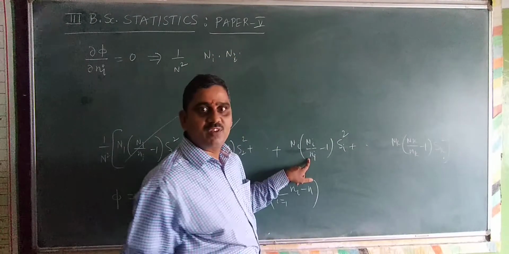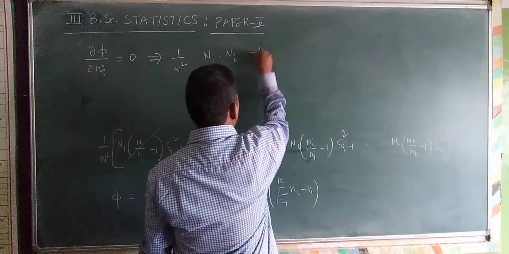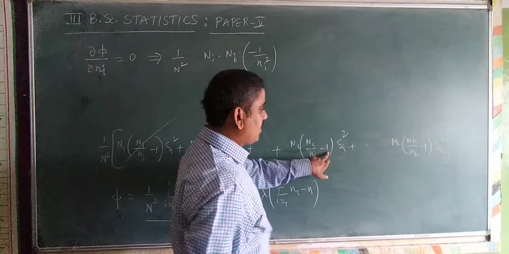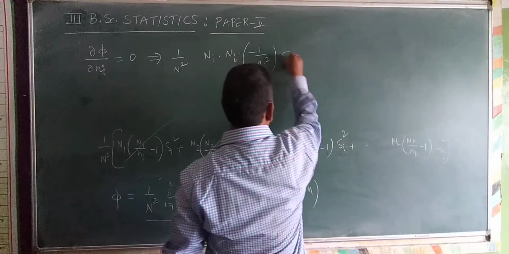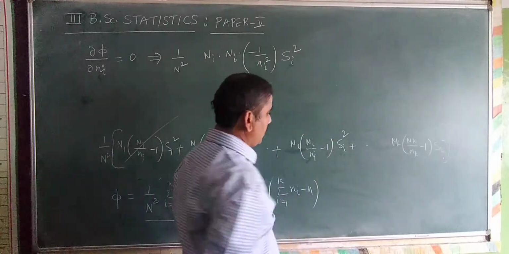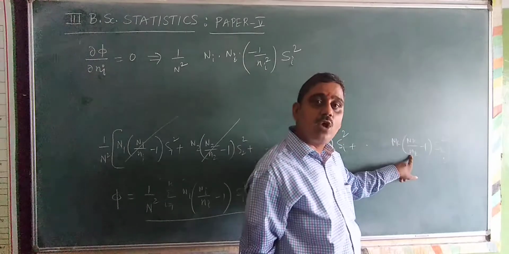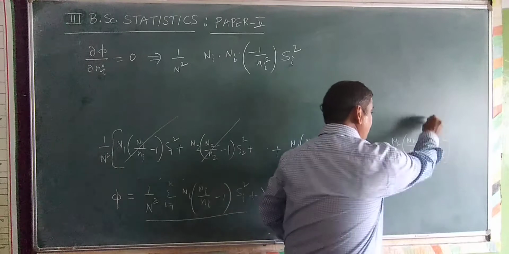The differentiation of 1 by Ni is minus 1 by Ni square. Minus 1, differentiation is 0, and it is multiplied by Si square, a constant. So plus and so on, the differentiation is 0. Plus and so on, up to Nk, there is no Ni. Differentiation is with respect to Ni, this is constant, so the differentiation becomes 0.